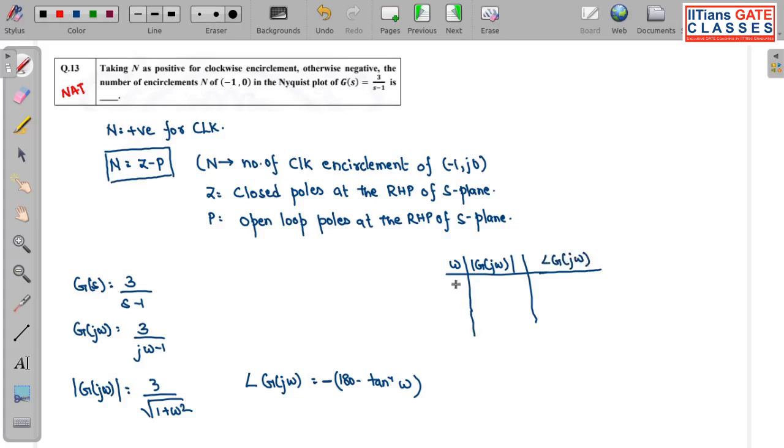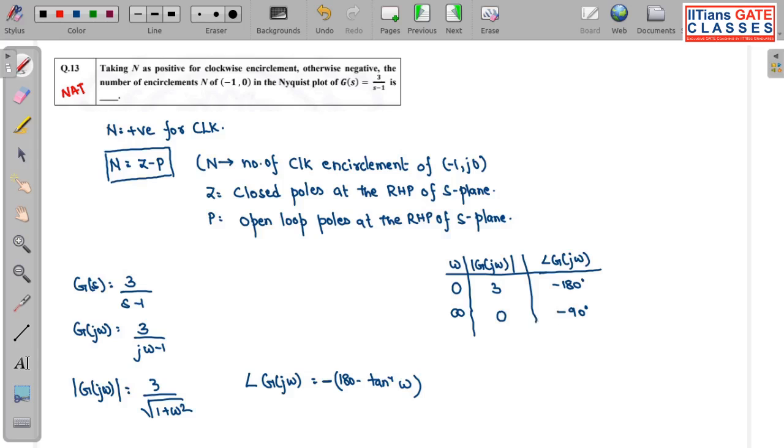Now let me take two values, omega equal to 0 and omega equal to infinity. At omega equal to 0, what is my magnitude? Magnitude is 3. And what is the phase angle? It will be minus 180 degrees. And for infinity, what will be the magnitude? It will be 0. What will be the phase? It will be minus 90 degrees.